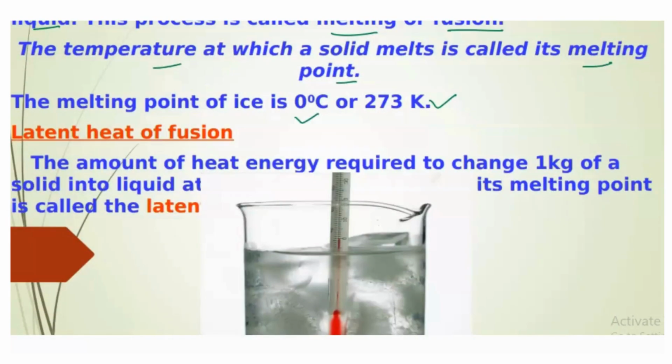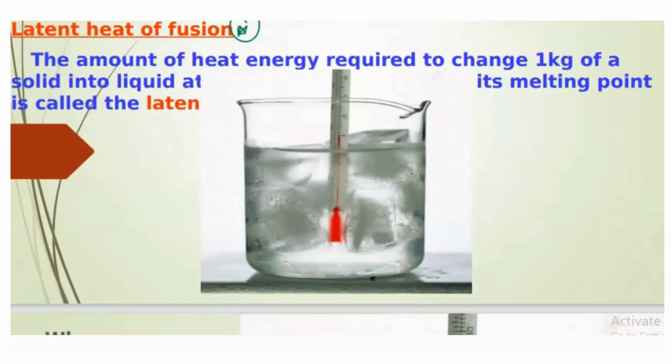Now let's talk about the important concept which is asked in the paper, that is latent heat of fusion. ठीक है. Now what is this latent heat of fusion? ठीक है. So basically हम एक experiment करने वाले हैं. What we are going to do is we are going to take a beaker. उस बीकर में we are going to add some ice. ठीक है. एंड उसके अंदर हम क्या करने वाले हैं, थर्मामीटर इंसर्ट करने वाले हैं. ओके. सो when you will take the ice from the freezer, it will have some temperature. सपोज करो उसका कोई तो टेम्परेचर है, maybe -5 डिग्री सेल्सियस. Just let's assume it. ठीक है.